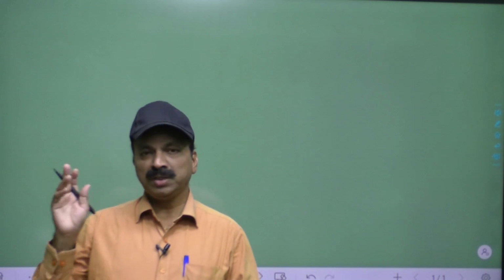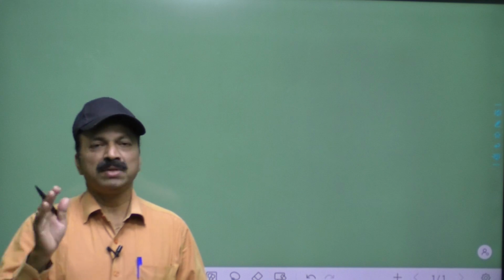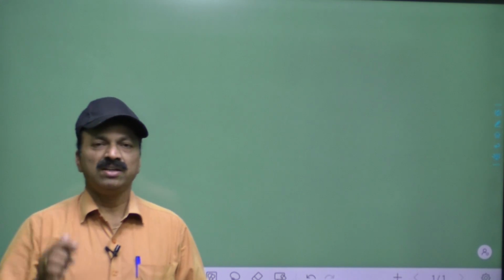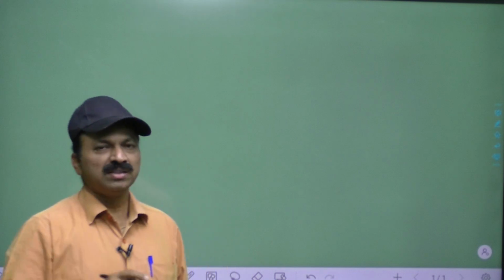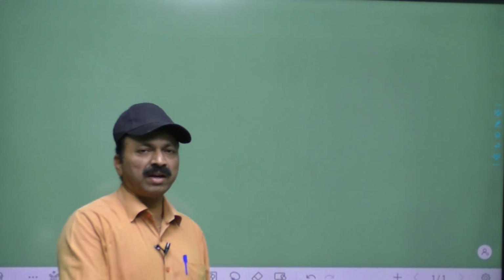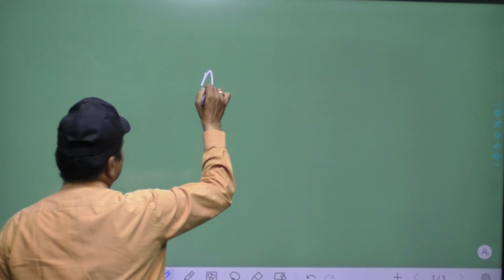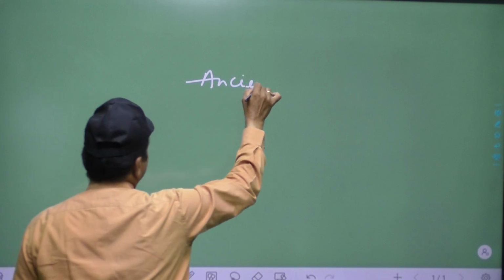Coming to Group 2 AP, only modern is there, but coming to TSPSC, you have to go through ancient as well as medieval and modern. So in ancient India, we have to see one of the important areas, that is Indus Valley civilization, in ancient Indian history.